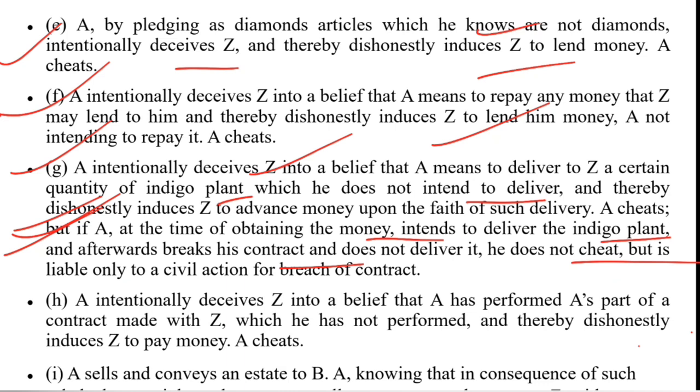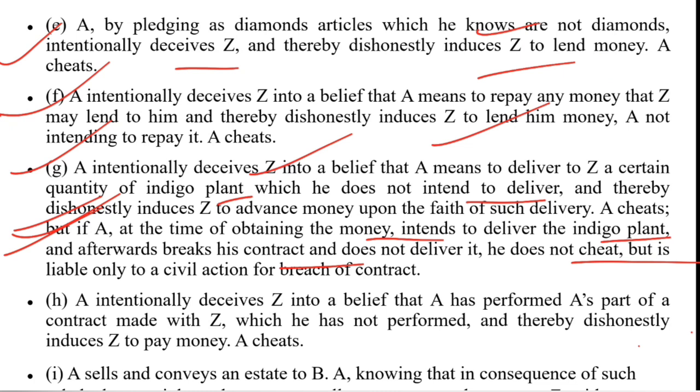This is how many petitions are filed before high courts under section 482 against FIRs under section 420. The reason is that in many cases the ingredients of cheating are lacking; the ingredients of cheating must be present at the very beginning of the transaction. If the element of cheating arises midway or after the transaction has taken place, as in this illustration, where he is not able to deliver something which he promised, it cannot be cheating.